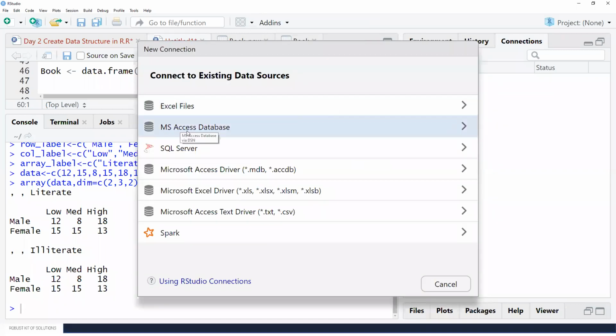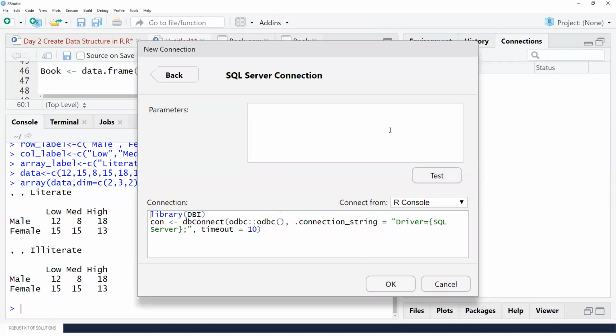See, MS SQL Server is available. So you can just go and give your parameters and then just click OK. At that time your data will be imported, right? So that can be done from there, but we are not going to cover that.